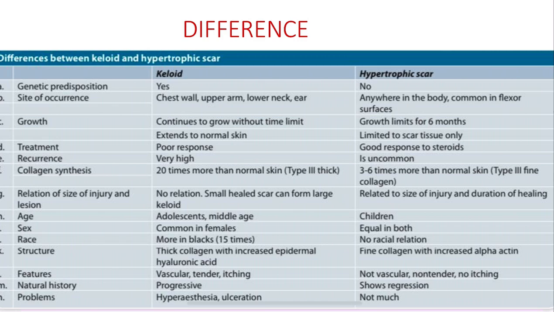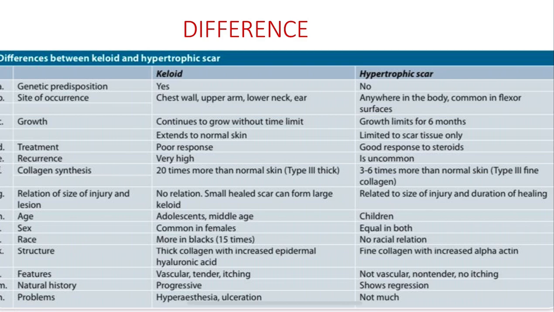The structure, you can see the thick collagen with the increased epidermal hyaluronic acid, whereas here we have the fine collagen with the increased alpha actin. What are the features of keloid? We saw the new blood vessels to be formed. It is vascular, it is tender, itching is present, pain is there. Whereas hypertrophic scar, there is no vascularity, it is not painful, no itching is present.